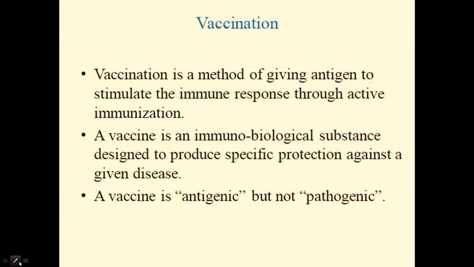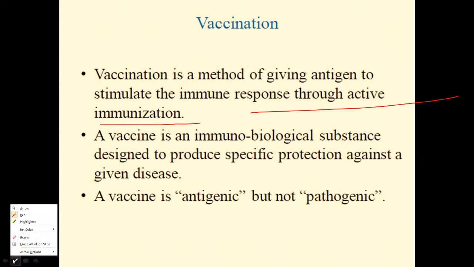Friends, we know that vaccination is basically a process. What kind of process is it? Vaccination is a process of giving antigen. Why do we give the antigen, my friends? We give the antigen to stimulate the immune response through the active immunization process.